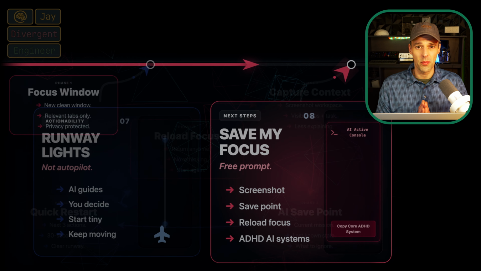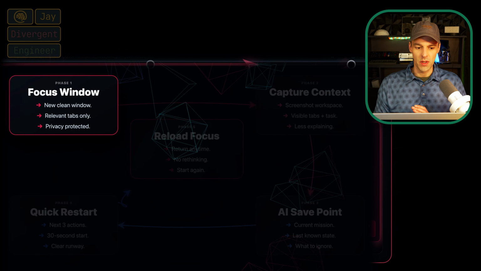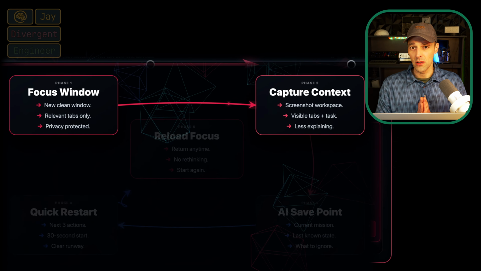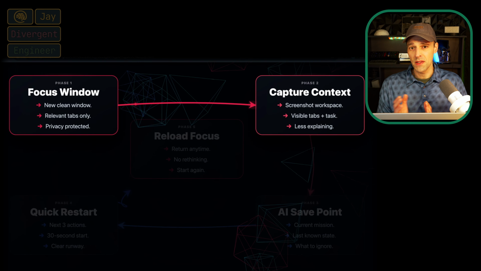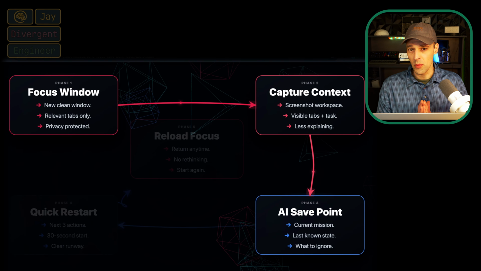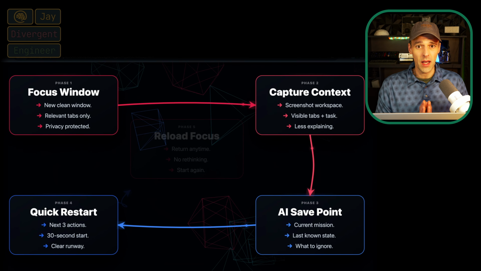So before we begin with the prompt, I'm just going to go back through the 5 steps that we need. We're going to open a new focus window with only the relevant tabs. We are going to capture the context of what we're doing, including the project goals, tasks, or what we're trying to study. We're going to take screenshots as often as we can remember. The more screenshots we take and submit them to AI, the better it can help us throughout the way. We are going to pay attention to these save points, and it helps to check in sometimes on the overall mission and making sure that AI gets it correct.